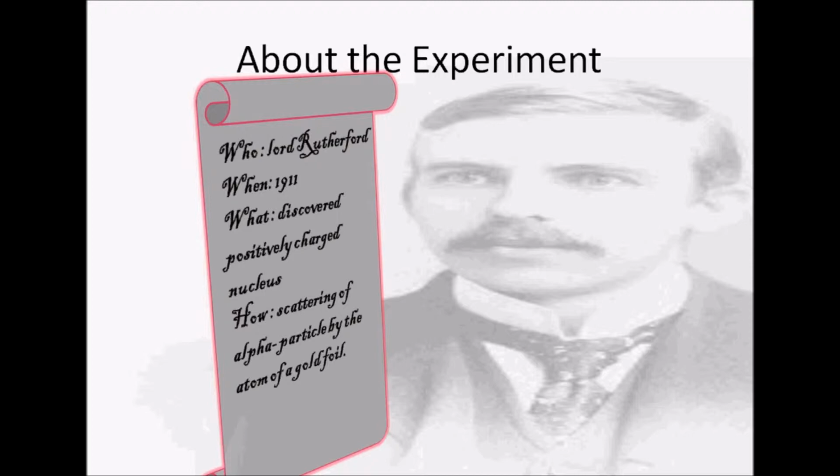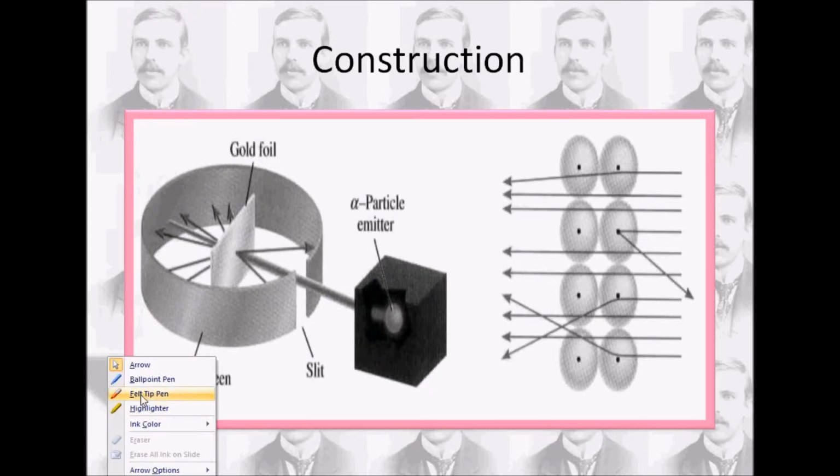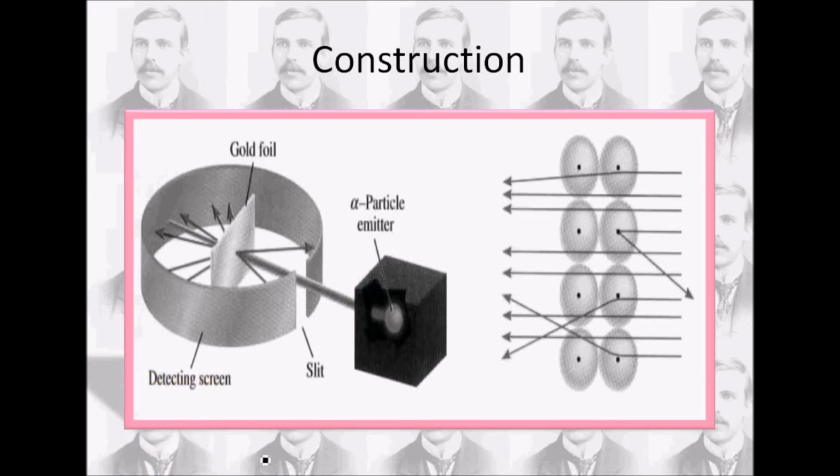So let's start with the experiment first, with the construction. Here you can see this figure. This is the equipment, or you can say apparatus, used to discover the nucleus. Let's take a marker and understand the whole experiment. See friends, as you can see, this is a detecting screen. We also call it Geiger counter.